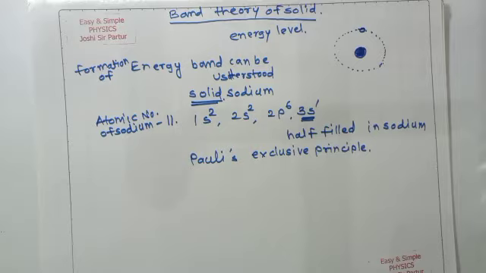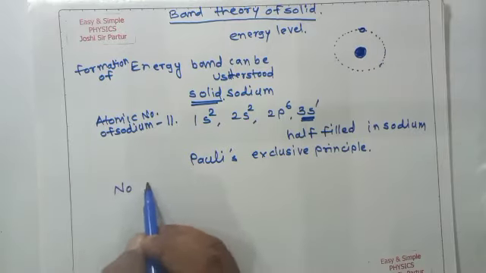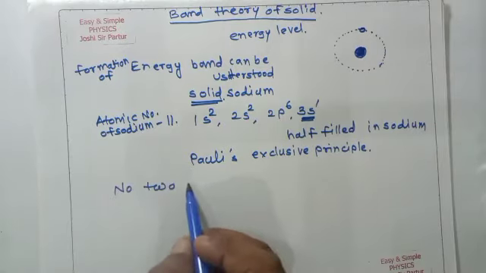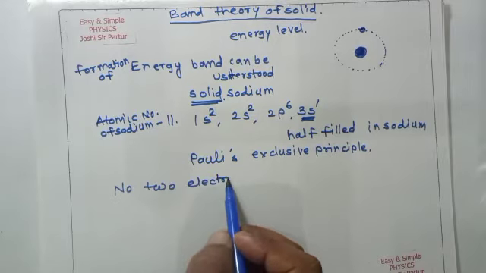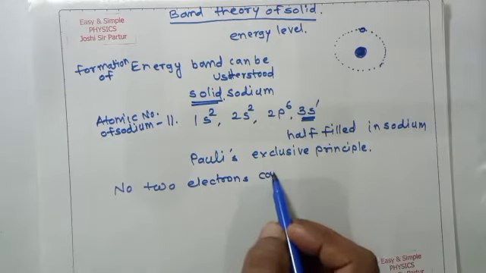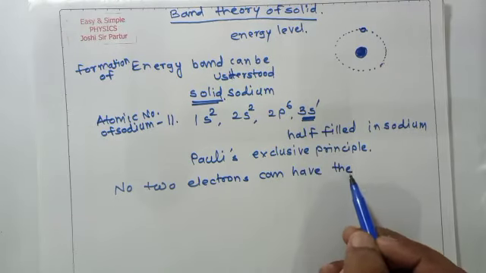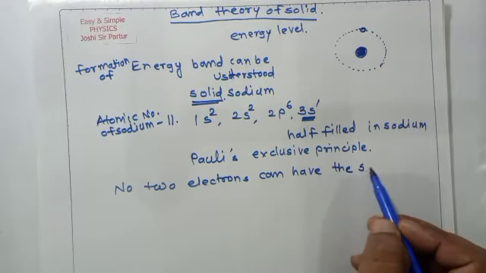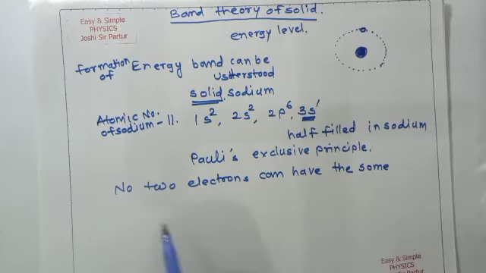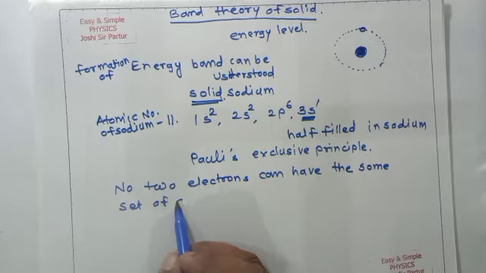According to Pauli's exclusion principle, no two electrons can have the same set of quantum numbers.